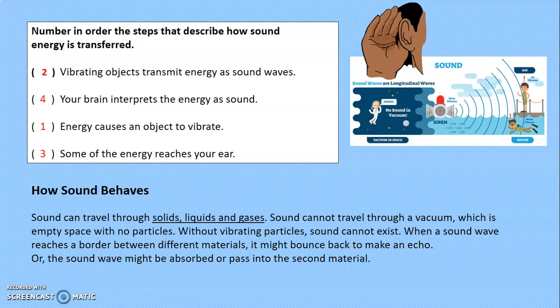When a sound wave reaches a border between different materials, it might bounce back to make an echo, or the sound wave might be absorbed or pass into the second material. Sound waves travel through different materials at different speeds. In ocean water, sound travels at about 1,500 meters per second. In air, at 0 Celsius degrees, sound travels at about 330 meters per second.